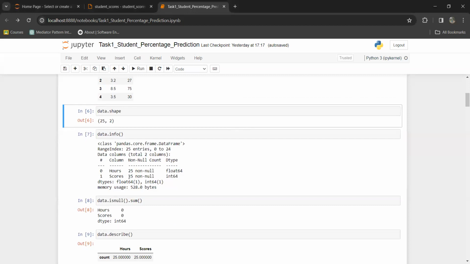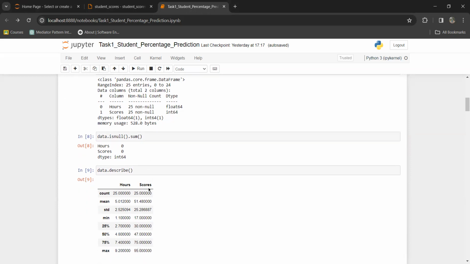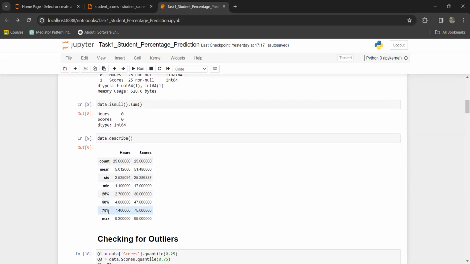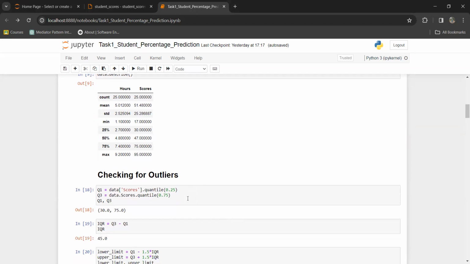Here is some basic information about the dataset, and then I have checked whether the dataset has any null values. The dataset has no null values. Here is the short description about the dataset, which contains mean, standard deviation, minimum values, maximum values and quantile values. Let's check the outliers in the dataset.